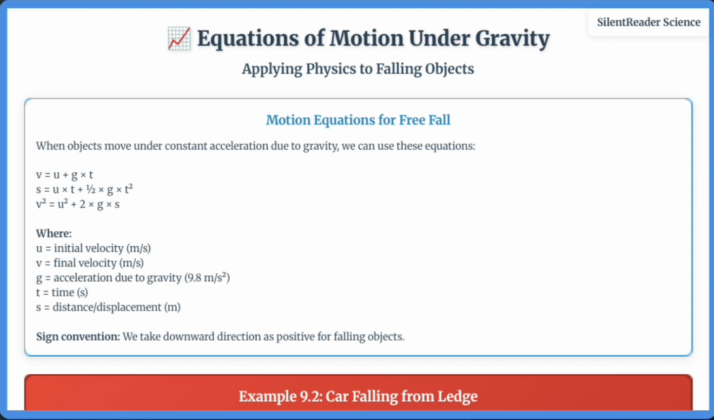If an object is thrown upward, it slows down, stops at the maximum height, then falls back down. The time to reach the maximum height equals the time to fall back to the starting point, and the speed when it returns equals the initial speed. These principles allow us to calculate how high objects go, how long they take to fall, and their velocities at different points.